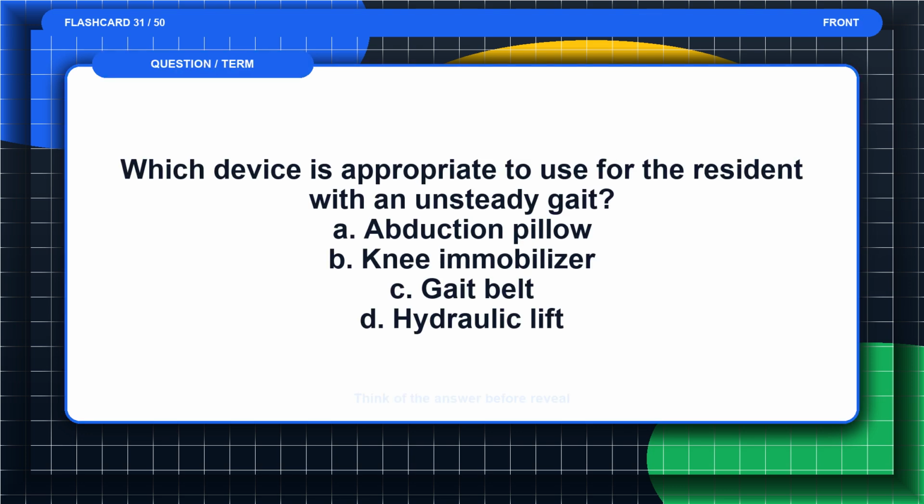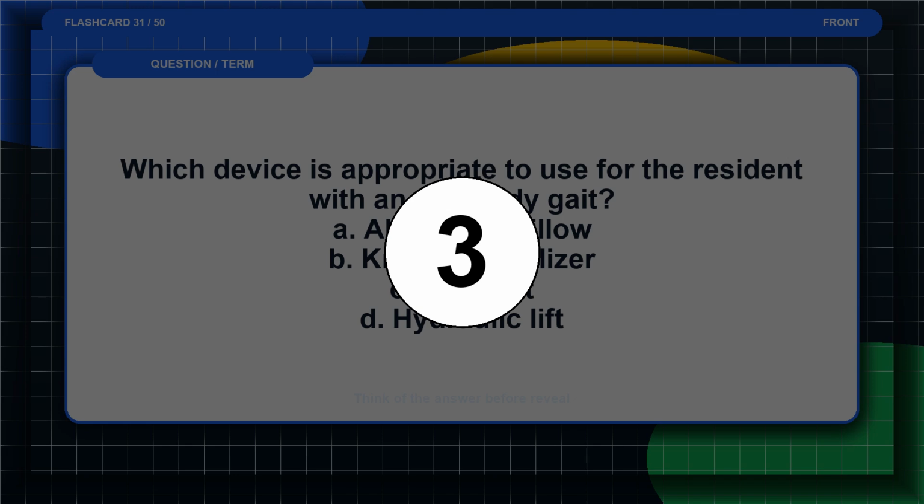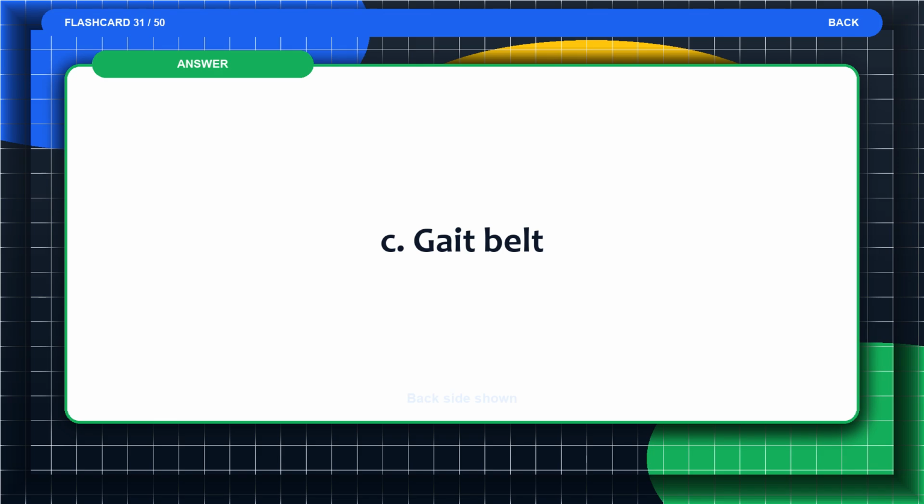Flashcard 31. Which device is appropriate to use for the resident with an unsteady gait? A. Abduction pillow. B. Knee immobilizer. C. Gait belt. D. Hydraulic lift. Think of the answer before the reveal. The answer is C. Gait belt.